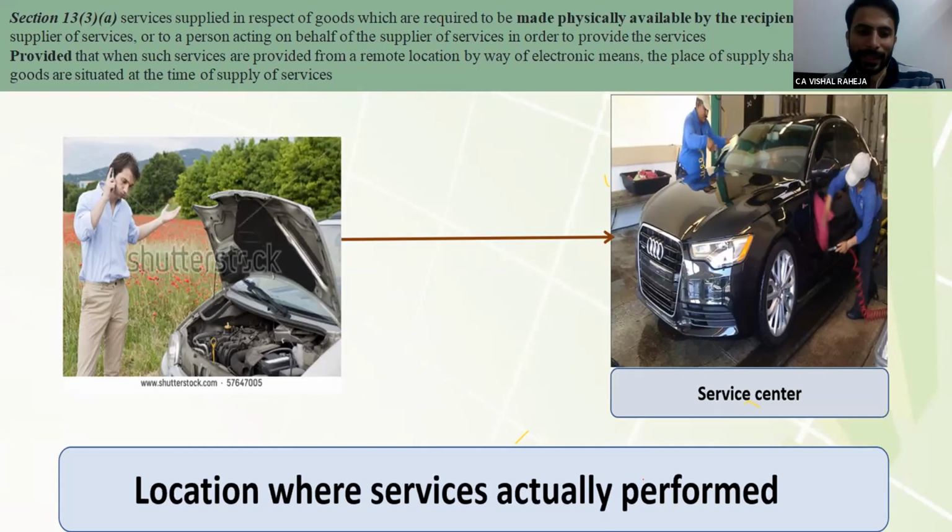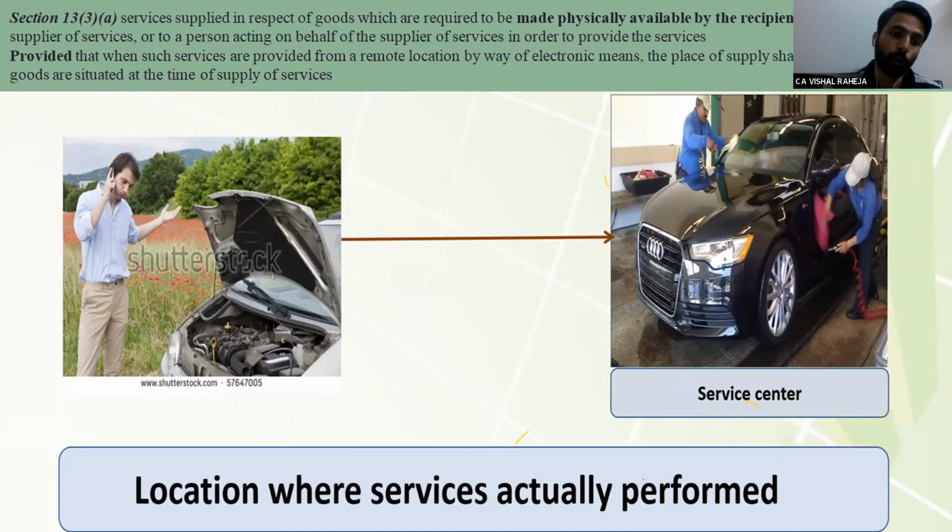The best example is in case of intermediary. An intermediary is a person who is working as an agent. In that situation, the services are consumed outside India, and the intermediary, the agent, is residing in India. The government says even if services are consumed outside India, we will charge taxes and IGST has to be levied.